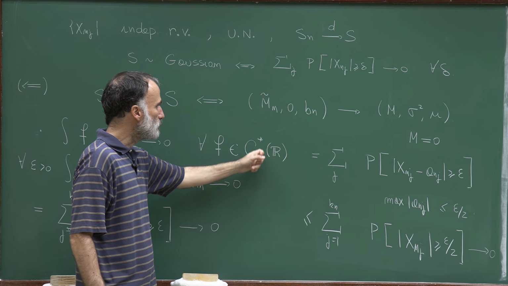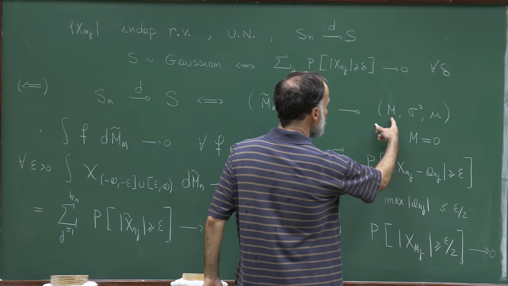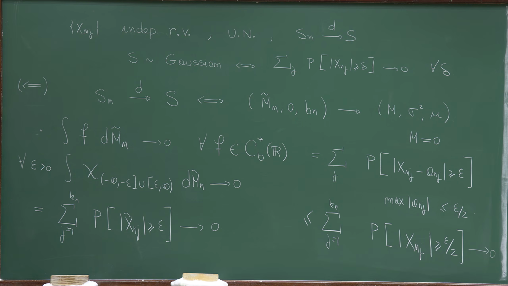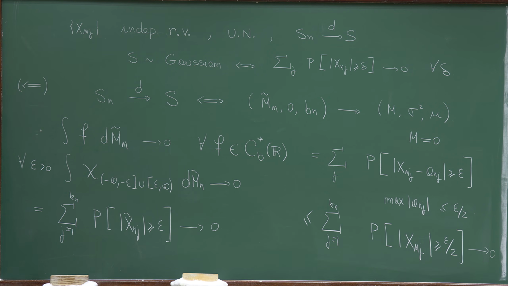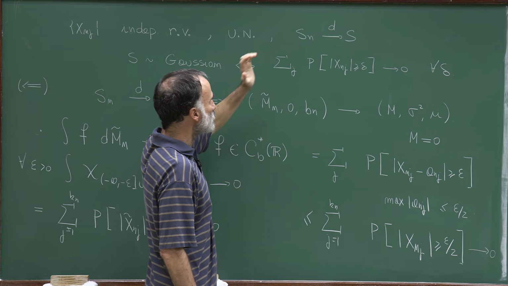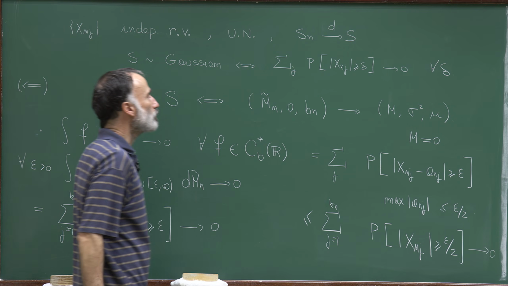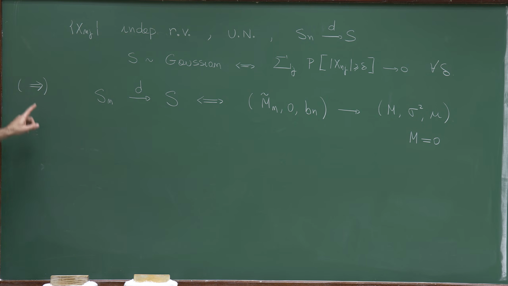function f in C_b star of R, we have that this sequence is converging to 0, which means that indeed m is equal to 0, and therefore that the random variable S has a Gaussian distribution, and therefore we proved the first piece of this claim, which tells that if this sum is converging to 0, then the limit here has to have a Gaussian distribution. Now let's prove the other direction.